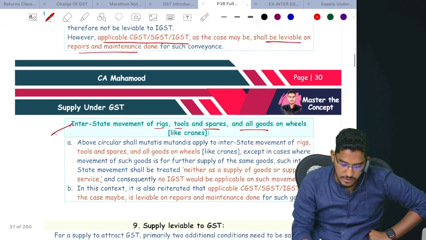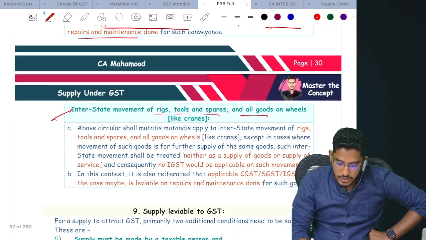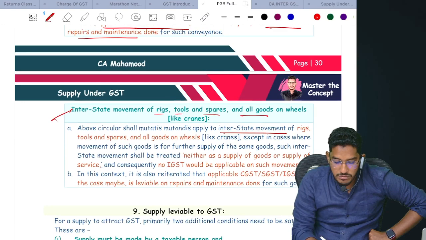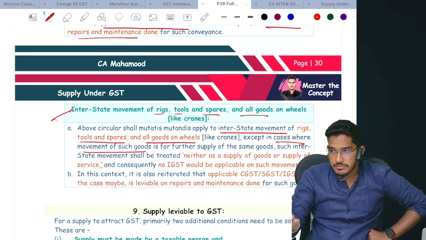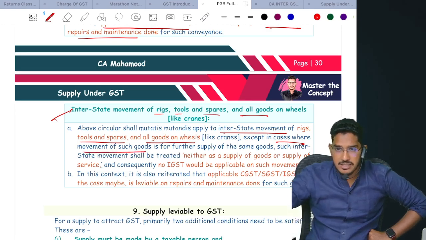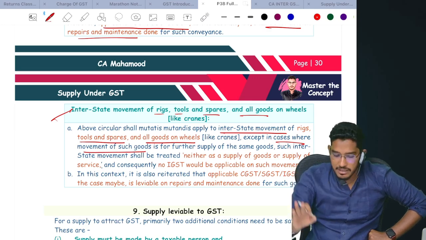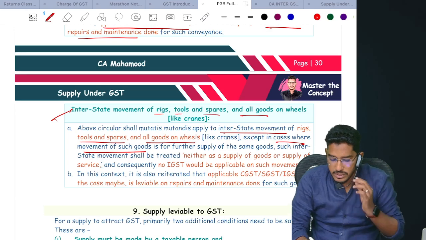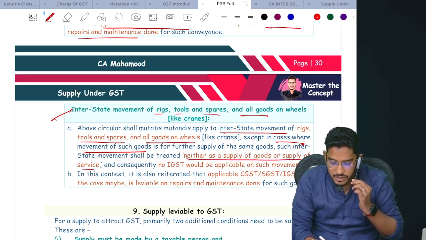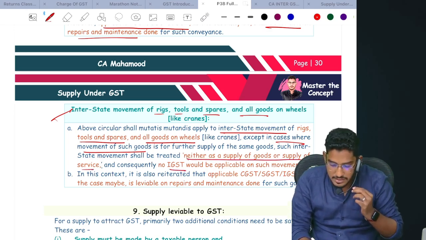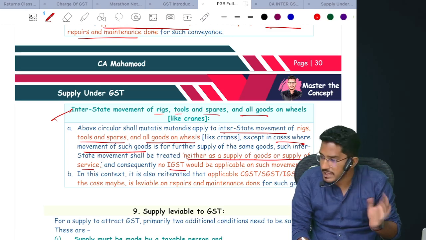That's what they have told here. So the above circular shall mutatis mutandis apply to the interstate movement of rigs, tools and spares and all goods on wheels, except in cases where movement of such goods is for further supply. If you are causing the movement for further supply, you treat it as supply. But if it is for other purposes, then it should be neither treated as supply of goods, nor even treated as supply of services, and IGST will not be levied.